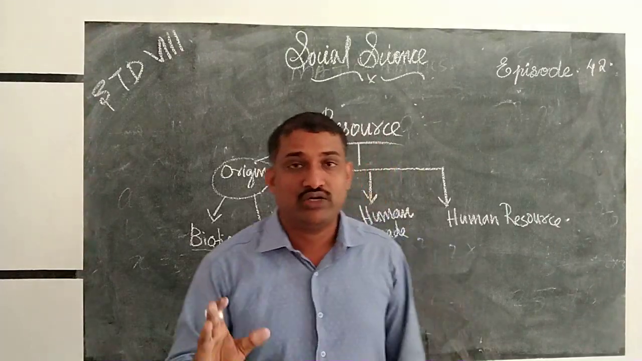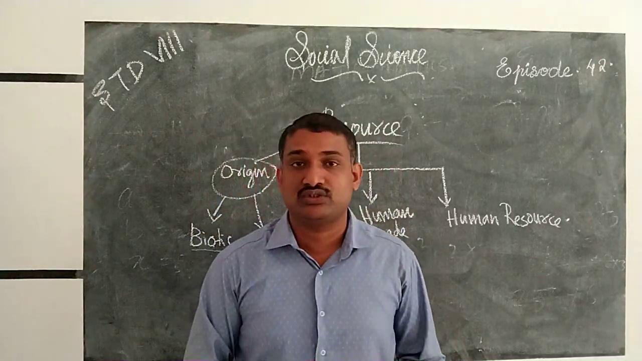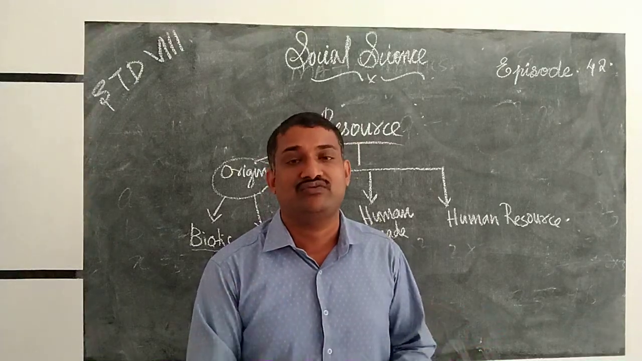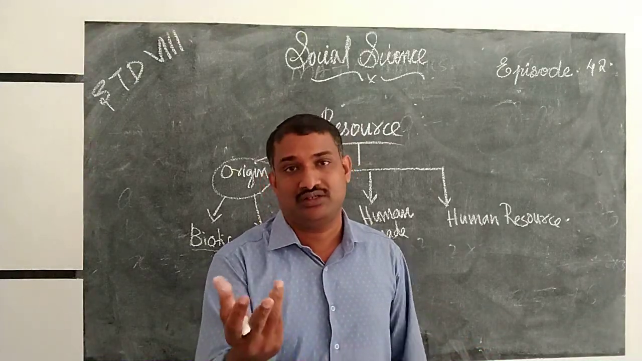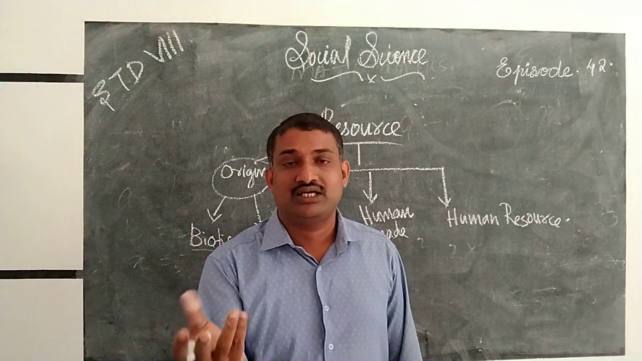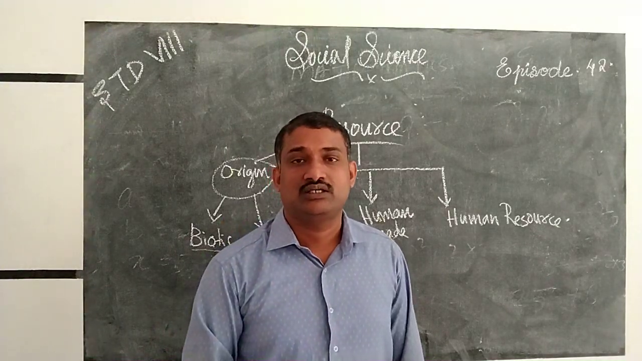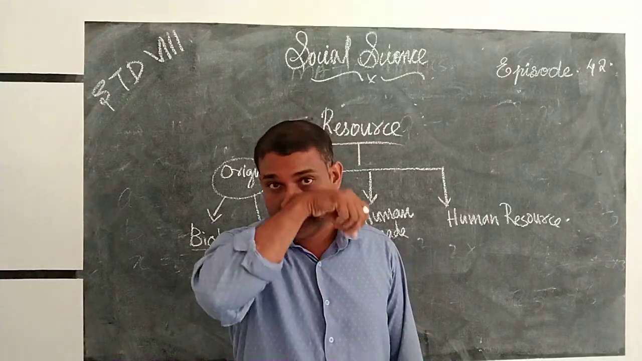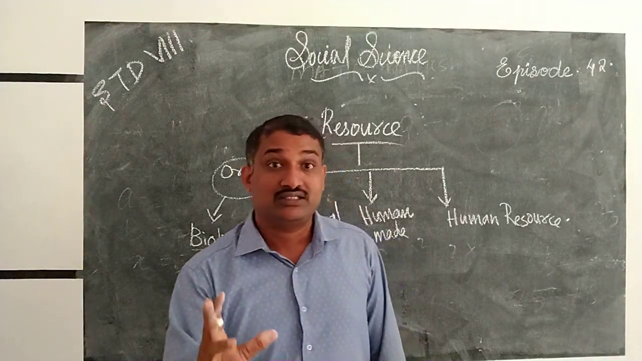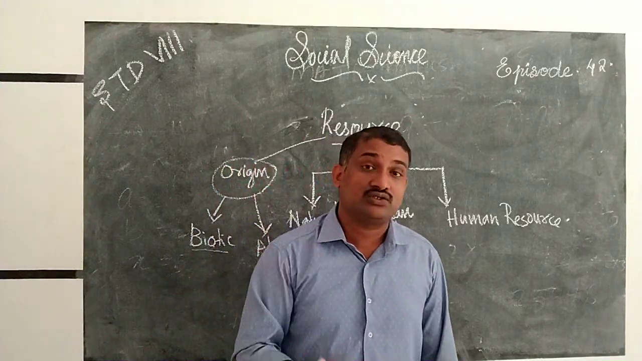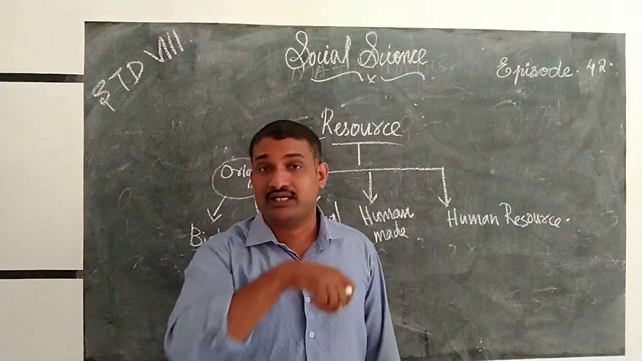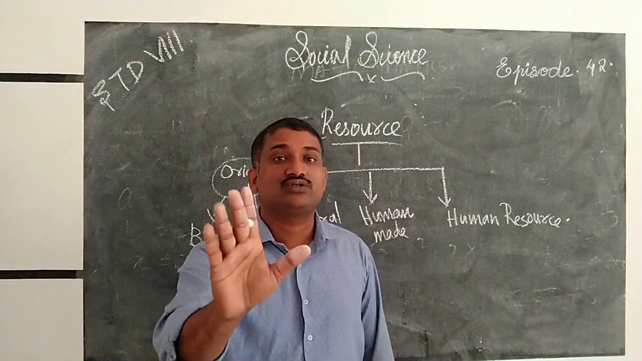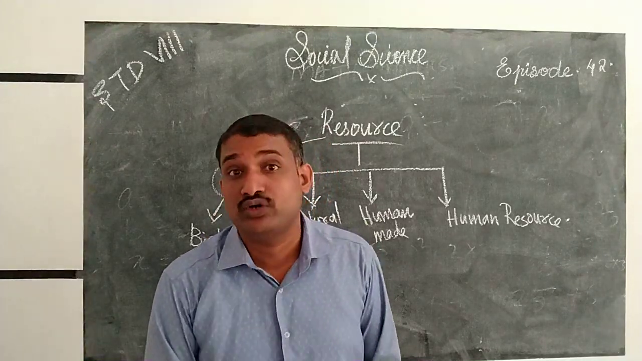What do you know about abiotic resources? Abiotic resources are the resources that do not have life at all. For example, coal, there is no life. Then rock, no life. Stones, no life. These minerals are also considered as resources, but there is no life at all. These resources we can call abiotic resources.